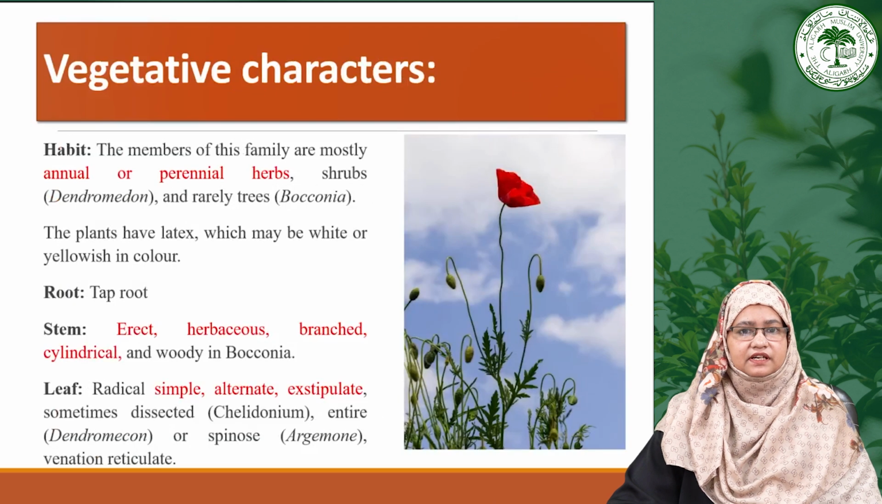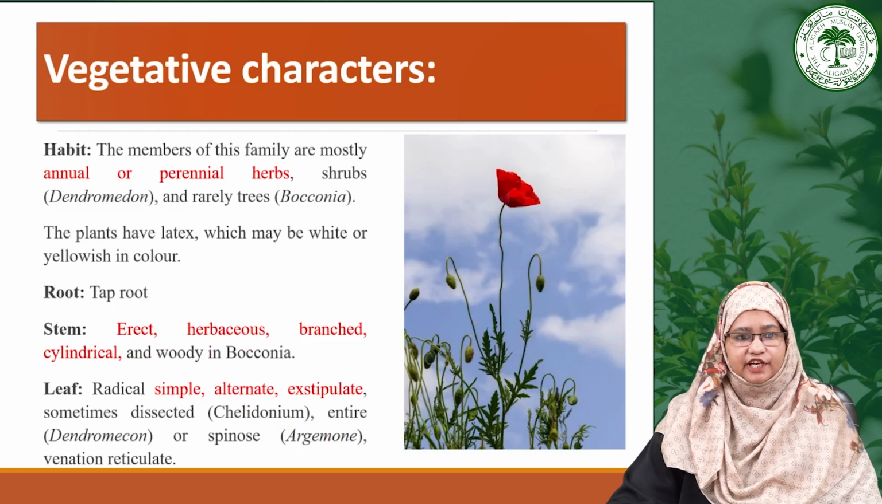Now moving towards the vegetative characteristics of this particular family. The habit is generally annual or perennial herb, with notable exceptions belonging to shrubs like Dendromecon and the rare tree like Bocconia. These plants also exhibit latex that can vary in color from white to yellowish. They generally have a taproot system, and the stems, as we can see here, are erect, herbaceous, branched and cylindrical, but woody in the case of Bocconia because of its tree habit.